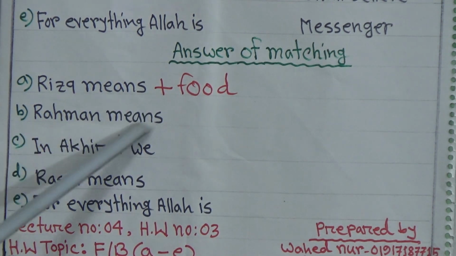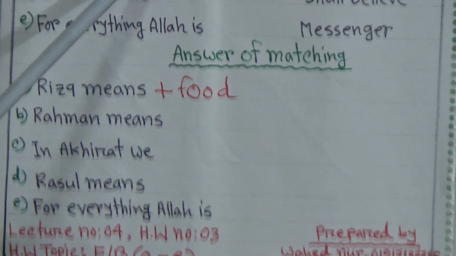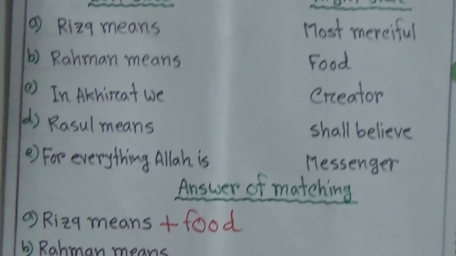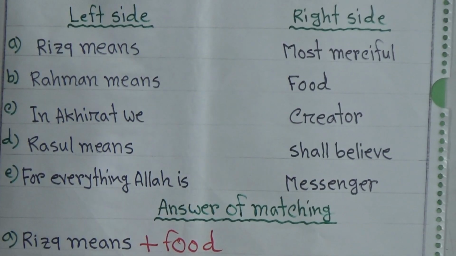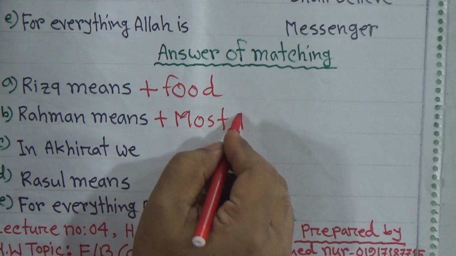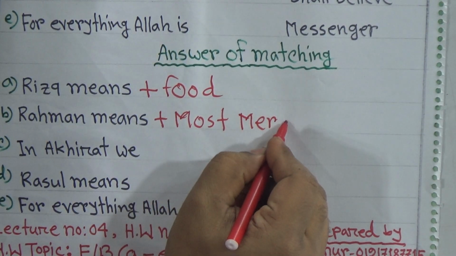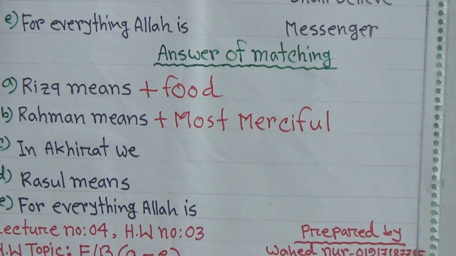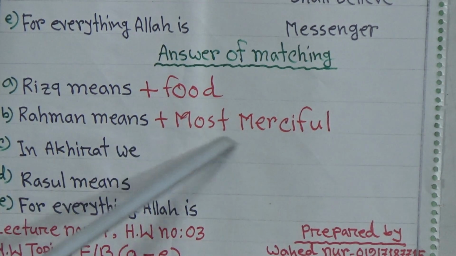Now B, Rahman means what? Rahman means most merciful. M-O-S-T, most, M-E-R-C-I-F-U-L, merciful. So Rahman means most merciful.